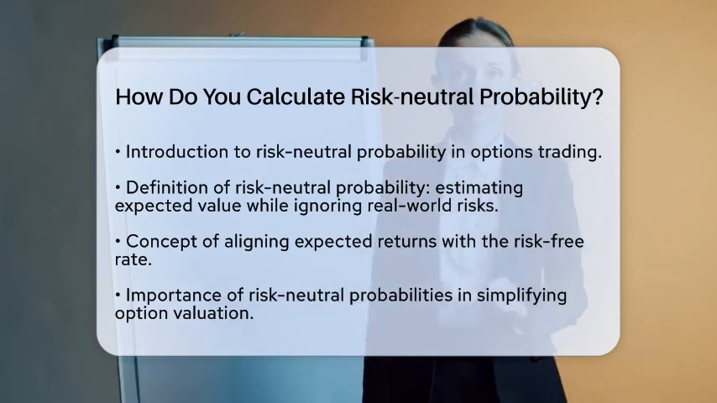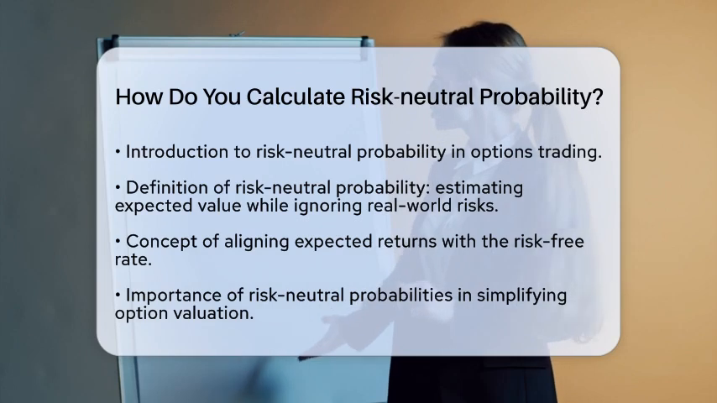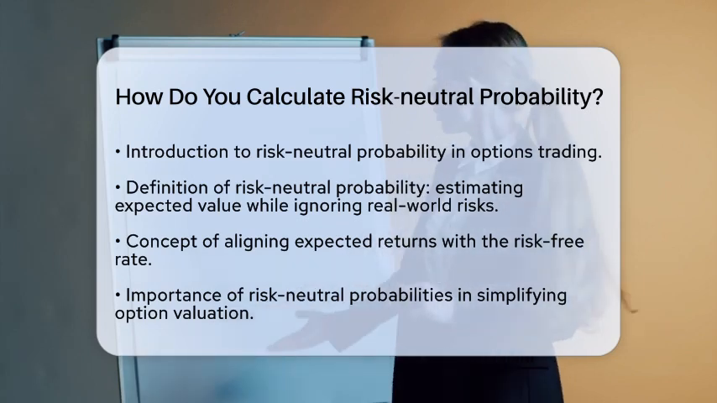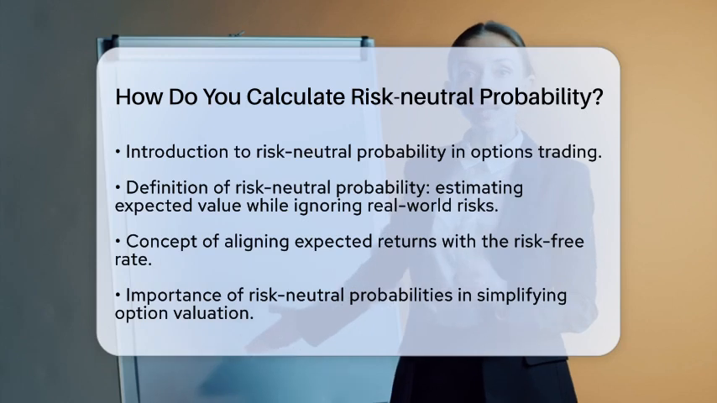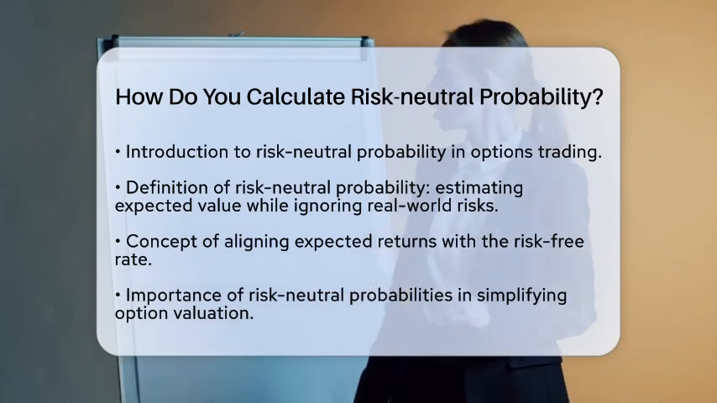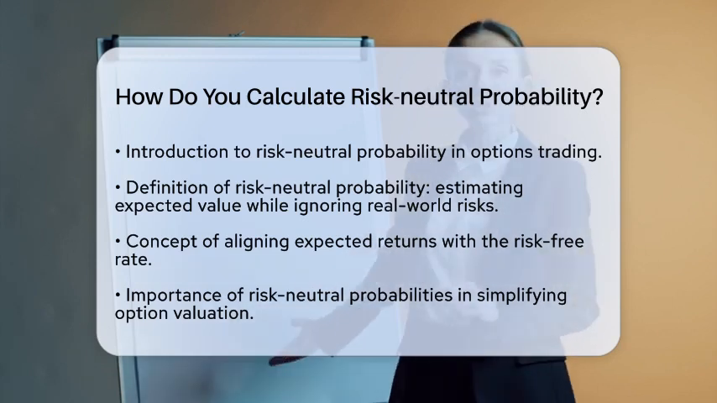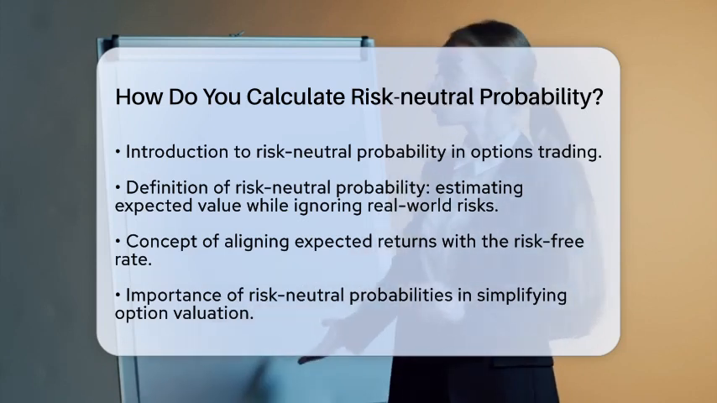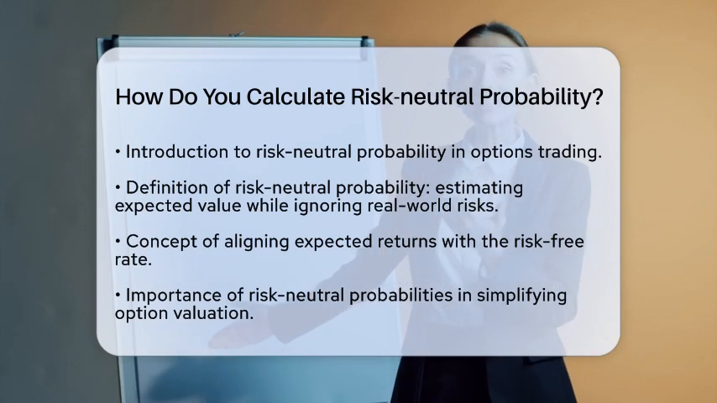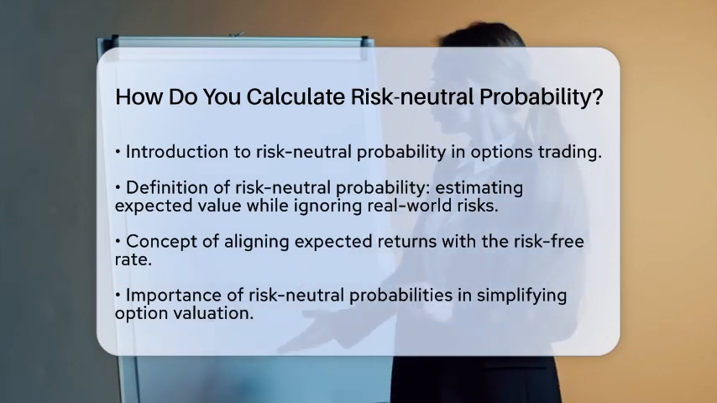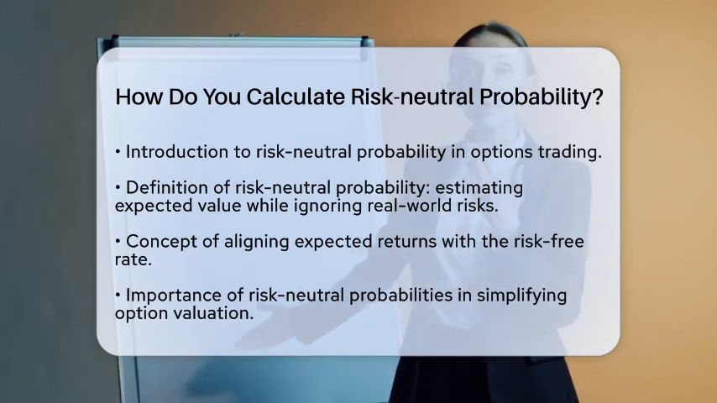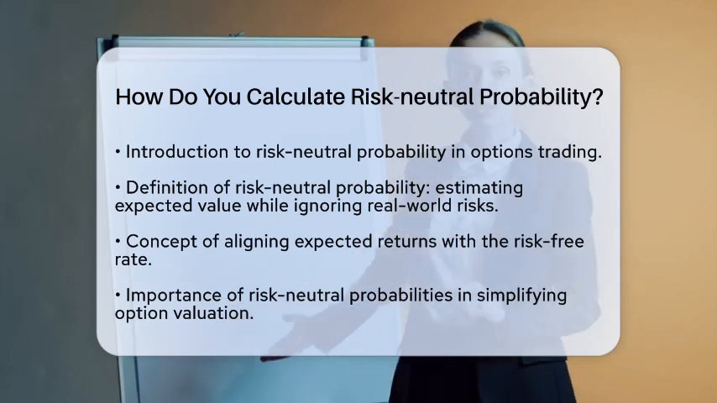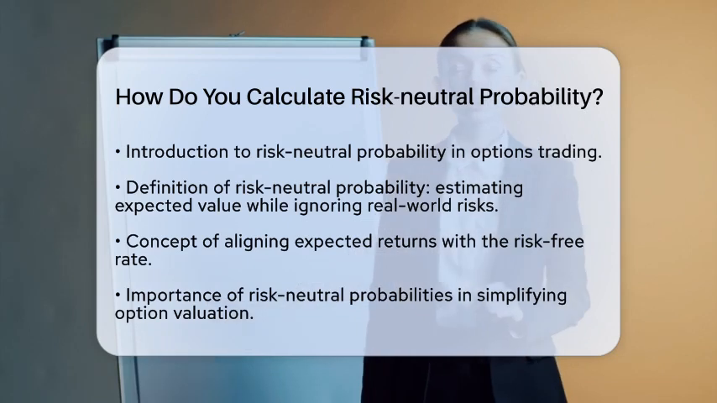Risk-neutral probability is a method used in options trading to estimate the expected value of an asset while ignoring the real-world probabilities of various outcomes. Instead, it adjusts these probabilities so that every asset reflects the same expected return, which is equal to the risk-free rate. This approach assumes that investors are indifferent to risk when they price options, treating them as if they were risk-neutral. To simplify the valuation of options, risk-neutral probabilities are essential.